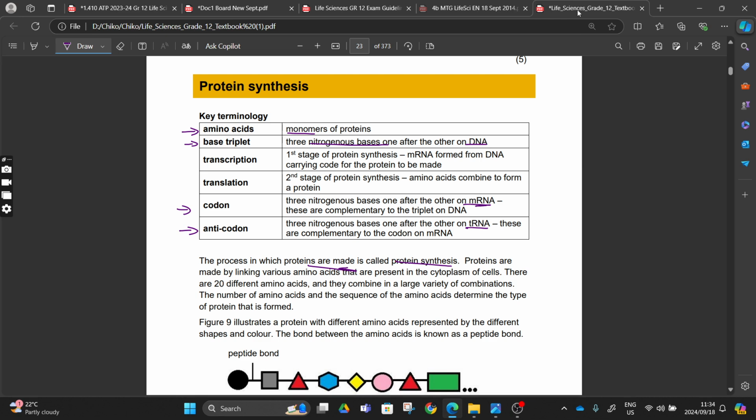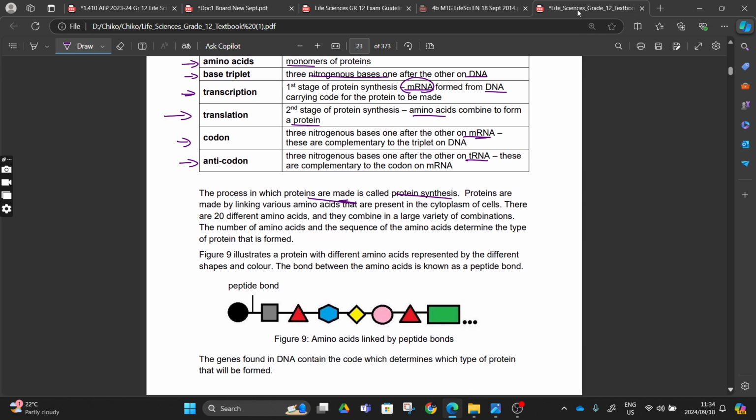This process takes place in two stages: transcription, whereby a message is coded from DNA into mRNA, and translation, which takes place in our ribosomes, where the message from mRNA is translated to a protein using amino acids and tRNA and all those things. So we're going to do them today as our revision.